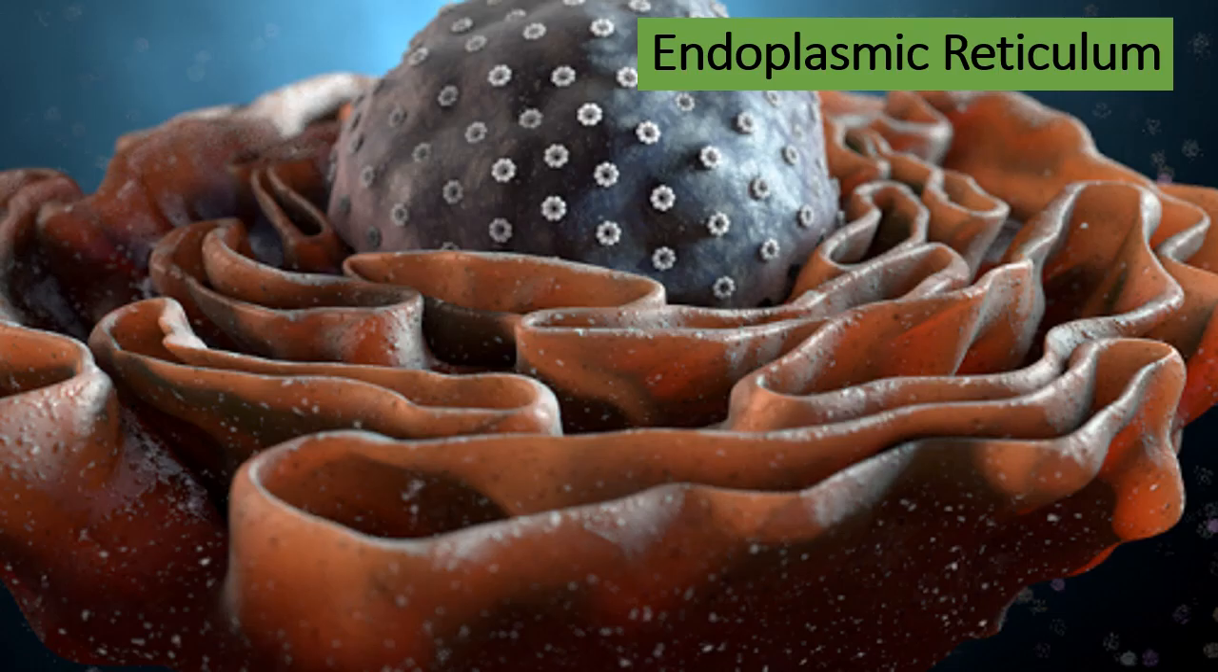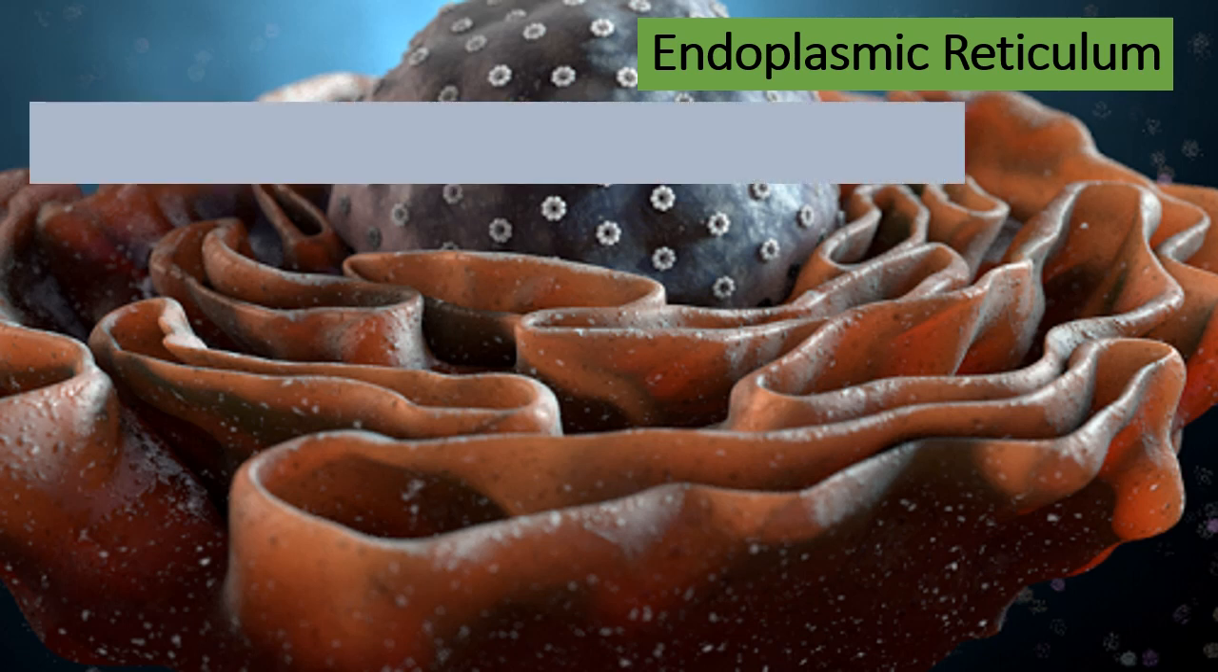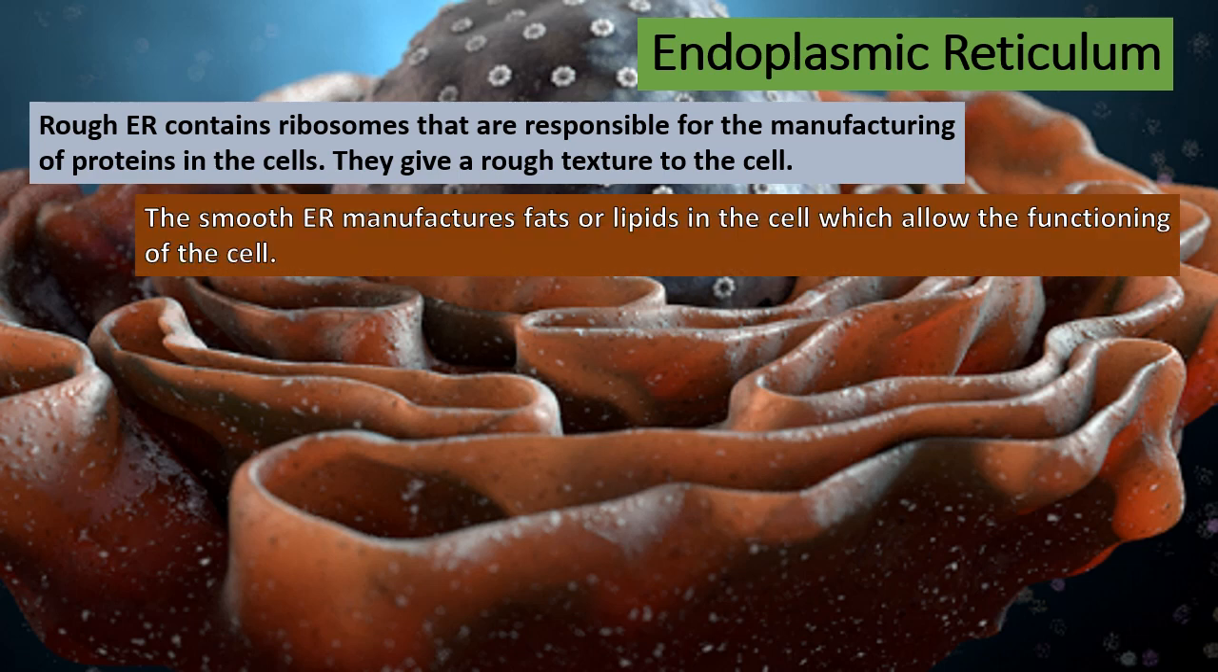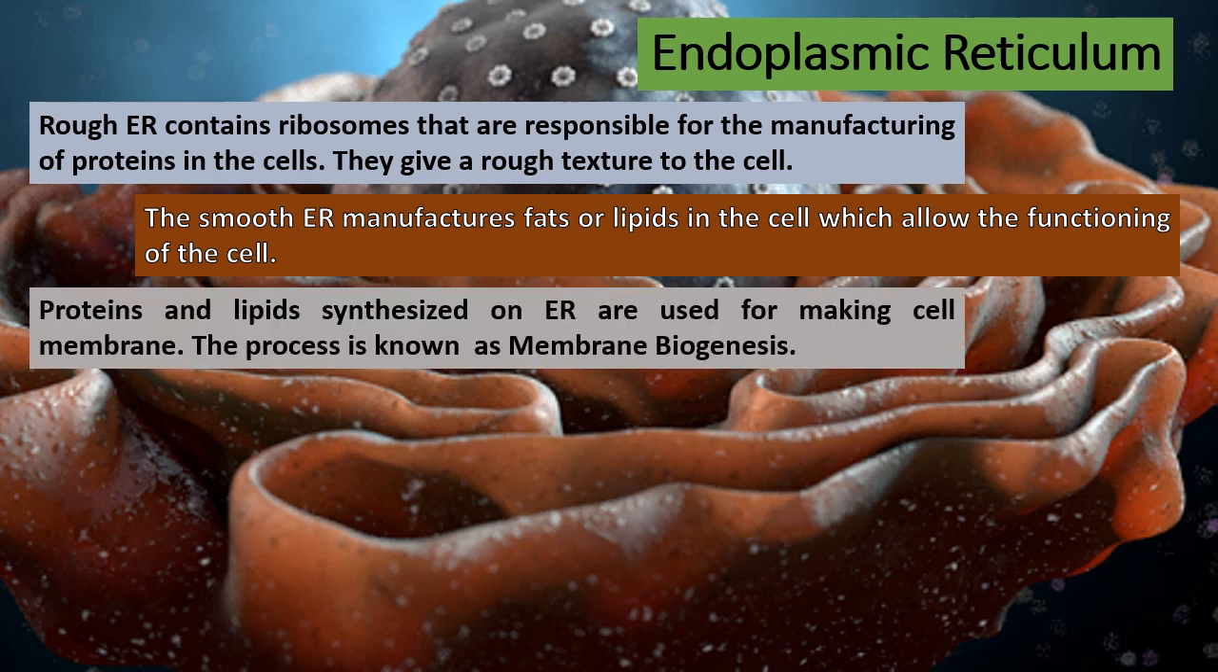So what does this endoplasmic reticulum do within the cell? The rough ER contains ribosomes, and these ribosomes are the site for protein synthesis. That is, all the protein which is made inside the cell is made on the rough ER, whereas the smooth ER is associated with manufacturing of fats or lipids. Most of the proteins and fats are used up in making cell membrane, and this process of making cell membrane is known as the membrane biogenesis. So we can say that the endoplasmic reticulum is also responsible for membrane biogenesis.